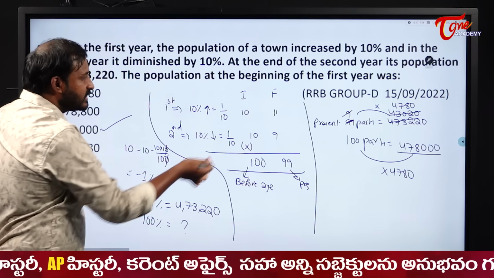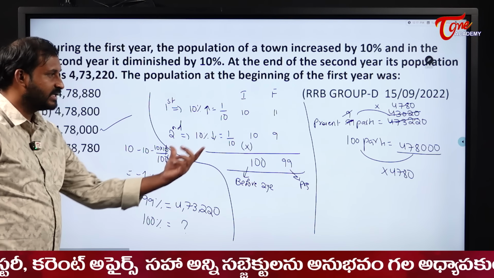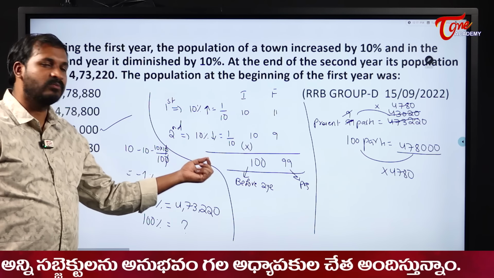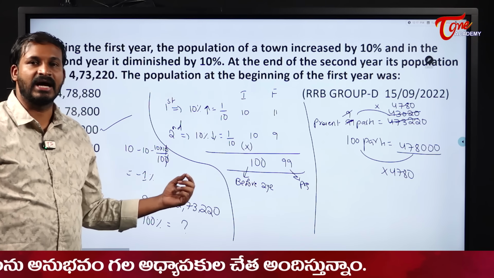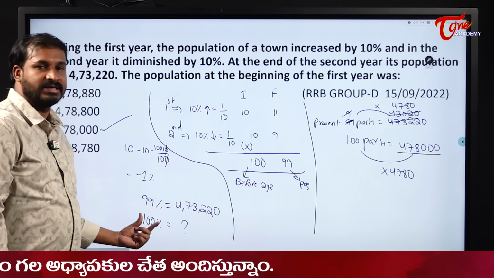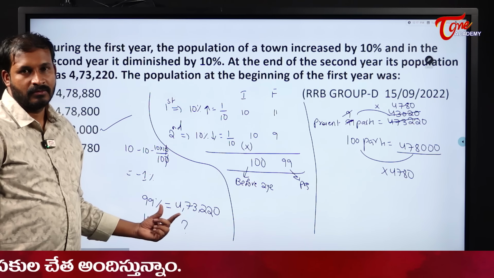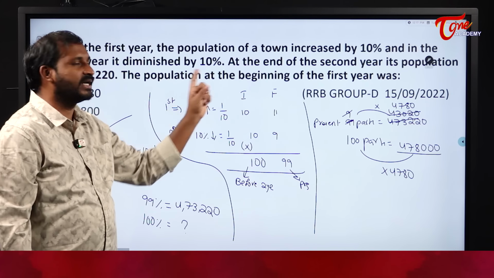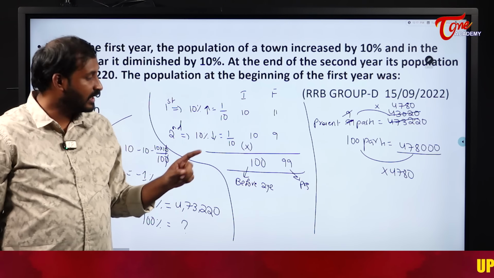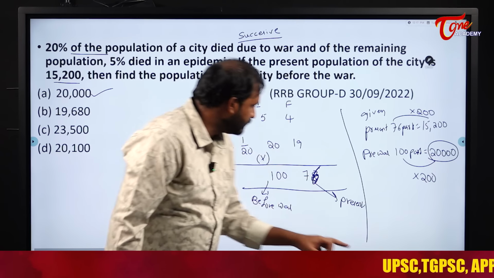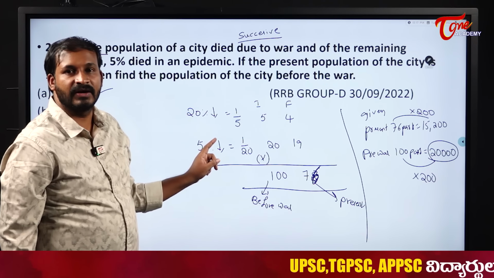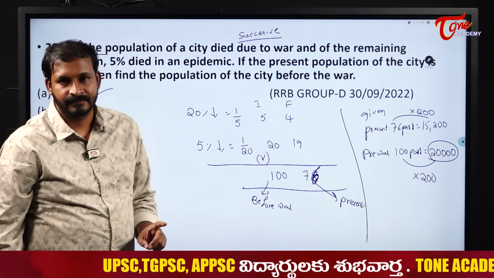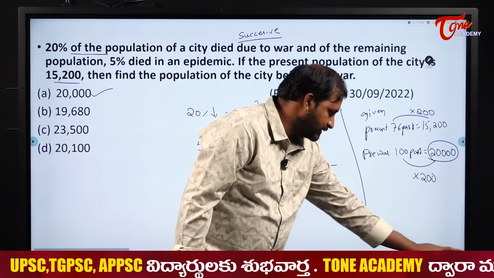Anyway, both are the same. See here, instead of percentage, we are going with the parts. Both are the same, but this is the most effective one, and with parts you will get the answer very clearly instead of percentages. Okay, with percentages you will get the answer, definitely, no doubt. The questions like this, 10 and 10, 20 and 20, you will get it. But the questions which we have seen earlier, 3 times change or 25 change, these types of changes, you will feel difficulty while answering.